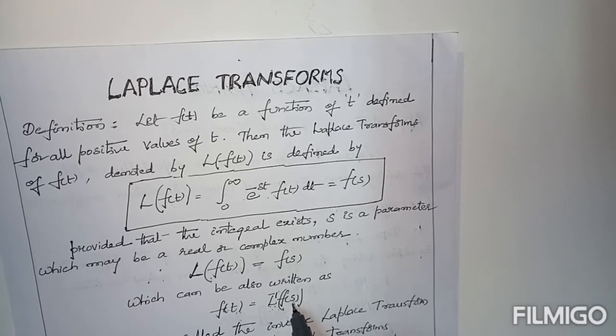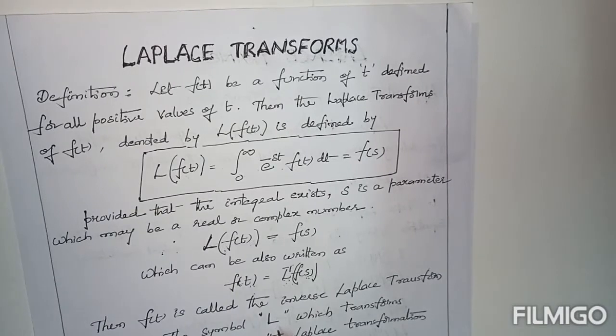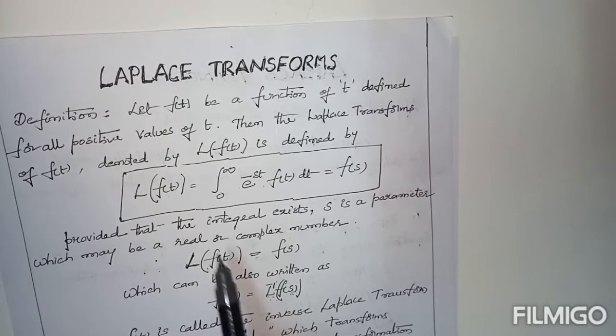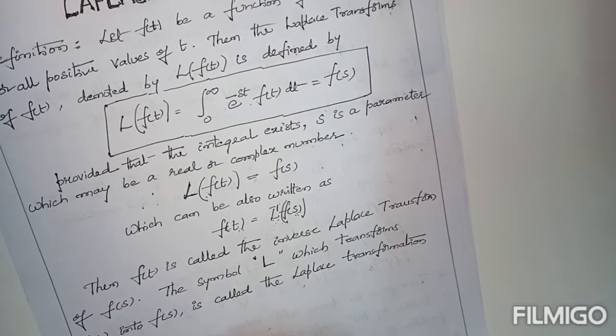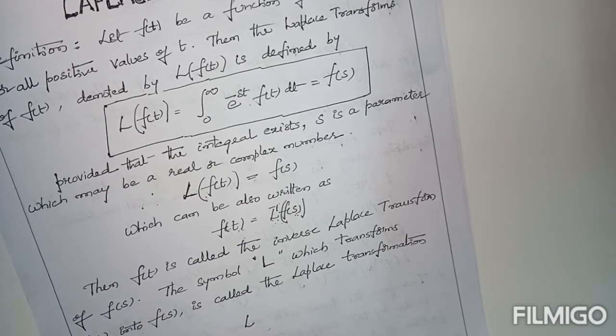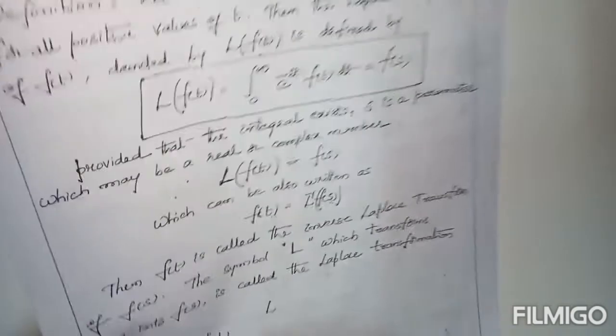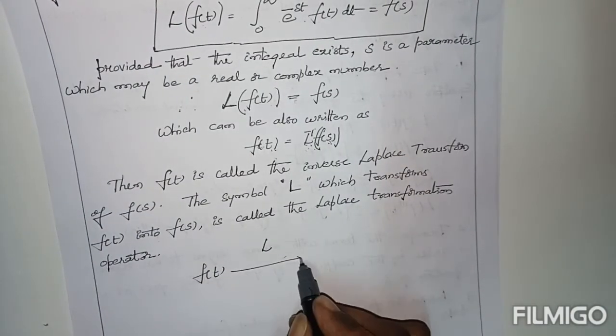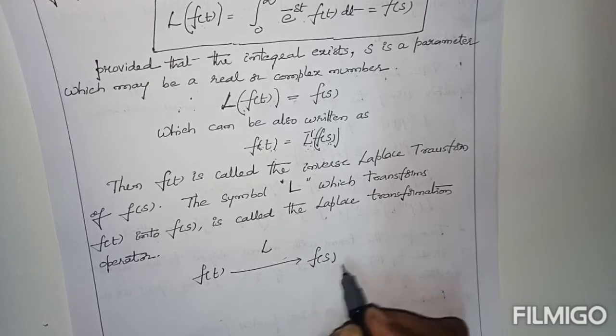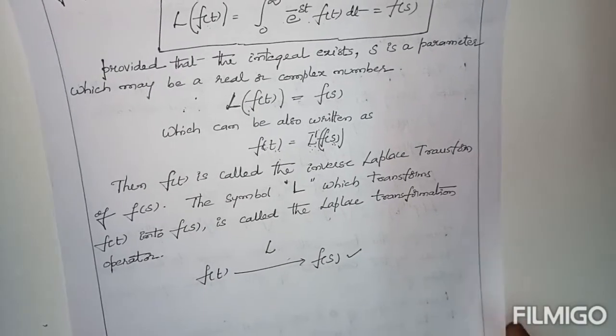Capital L is the operator of Laplace transform, which transforms f of t into F of s. This is the main point.